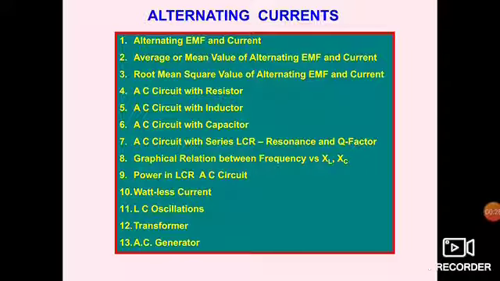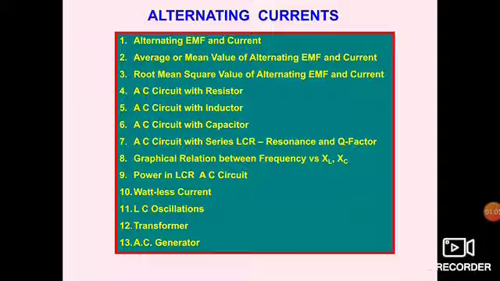In this chapter we are studying alternating EMF and current, its average or mean value, root mean square values, AC circuit with resistor, inductor and capacitor, series LCR circuit in AC, and quality factor with resonance effect, graphical representation, frequencies versus XL and XC, where XL and XC are the reactance of inductor and capacitor respectively, power in LCR AC circuits, wattless current, LC oscillations, transformers, and AC generators.